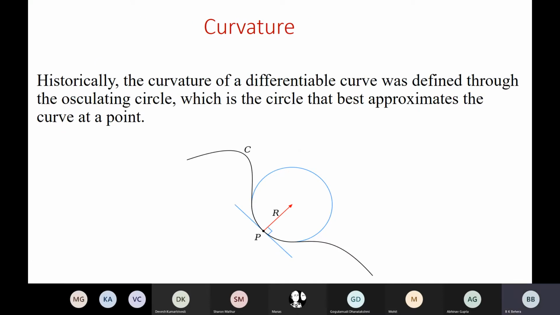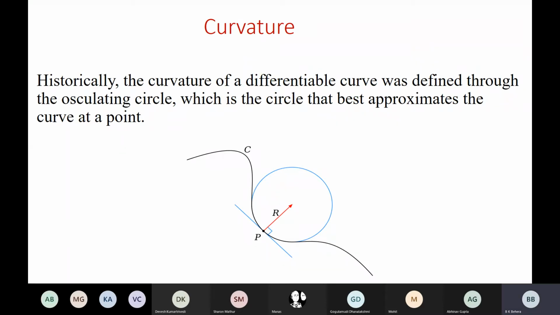We'll be using this term curvature very frequently in subsequent lectures. I understand you must know what curvature is from fundamental basic geometry in mathematics. So here the definition of curvature is written.